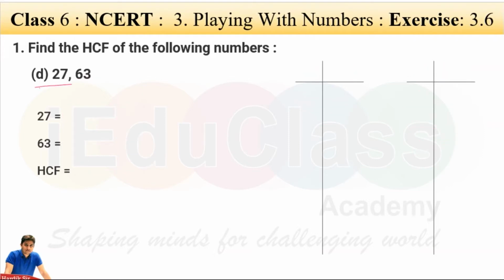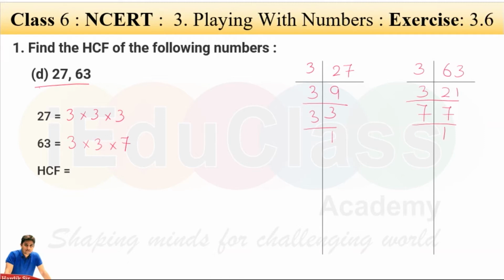Question D, 27 and 63. So find out. You can also do it with me. 3 9s are, 3 3s are, and 3 1s are. Here 3 into 21, 3 into 7, and 7 into 1. Let me write all the factors. 3 into 3 into 3, and 3 into 3 into 7. So common is 3, 3. 3 into 3, 3 3s are 9. So 9 is the highest common factor here.